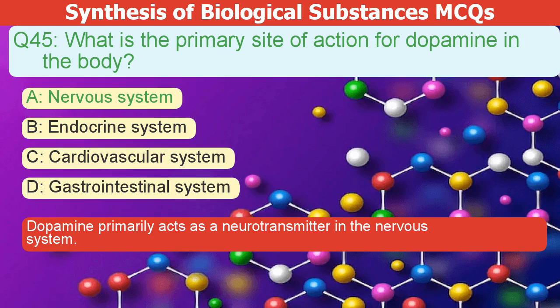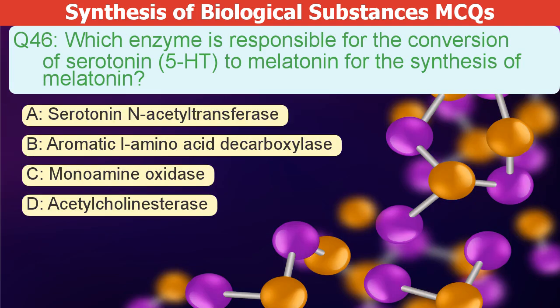The correct answer is A. Dopamine primarily acts as a neurotransmitter in the nervous system. Which enzyme converts serotonin, also known as 5-HT, to melatonin? A. Serotonin N-acetyltransferase. B. Aromatic L-amino acid decarboxylase. C. Monoamine oxidase. D. Acetylcholinesterase.